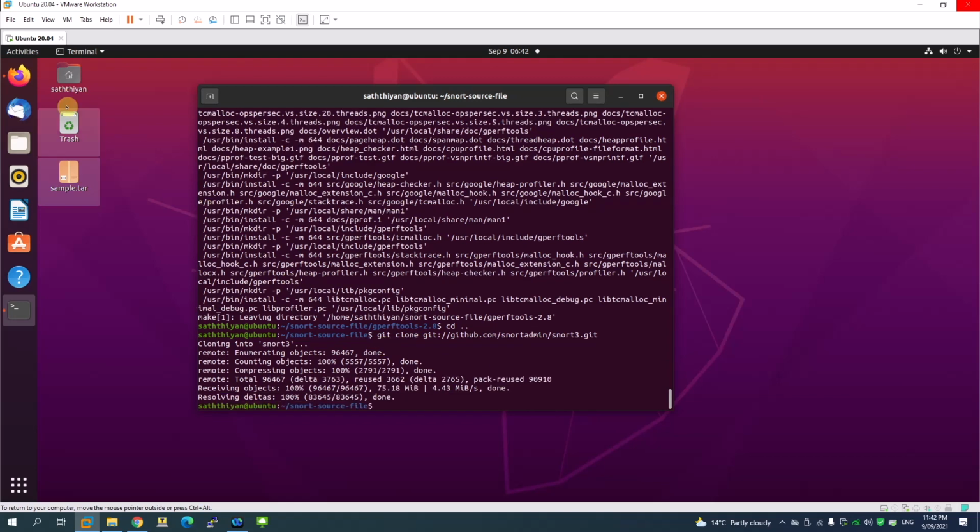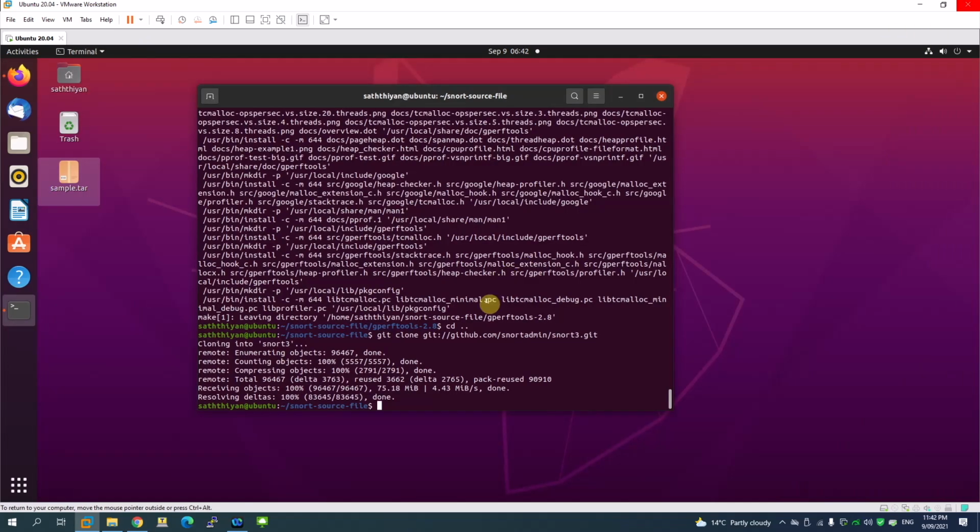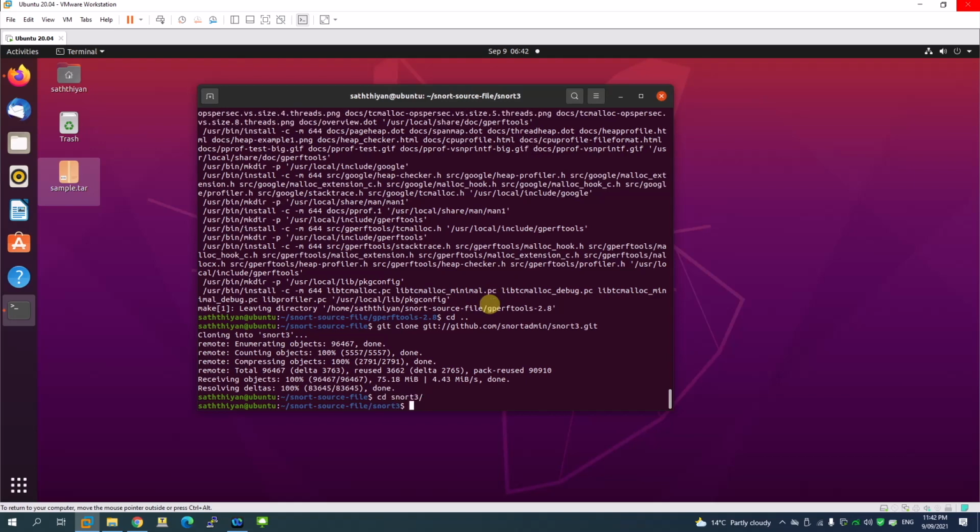Right, so most of my commands I've just documented here. I'm going to copy the commands from here, so that's easy and I can avoid spelling mistakes. I'm just going to copy the command which we need later on. Since the file is downloaded, I'm going to move to the Snort folder. Right, I'm in the Snort path.